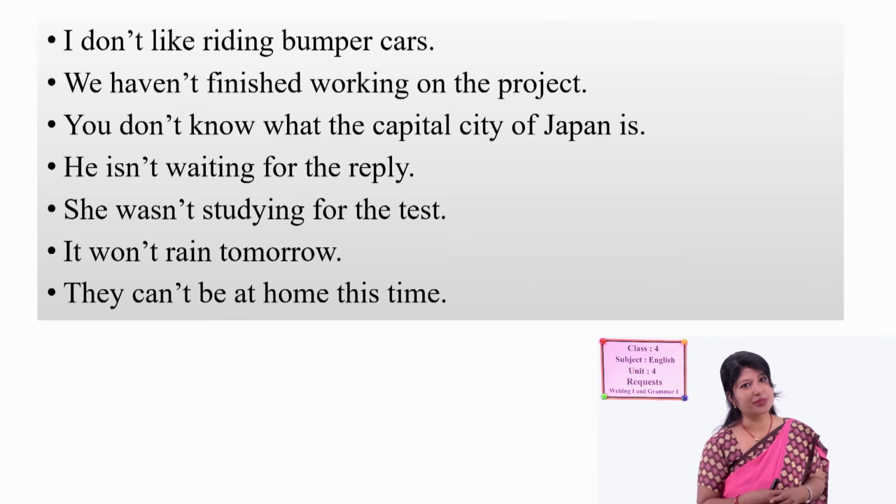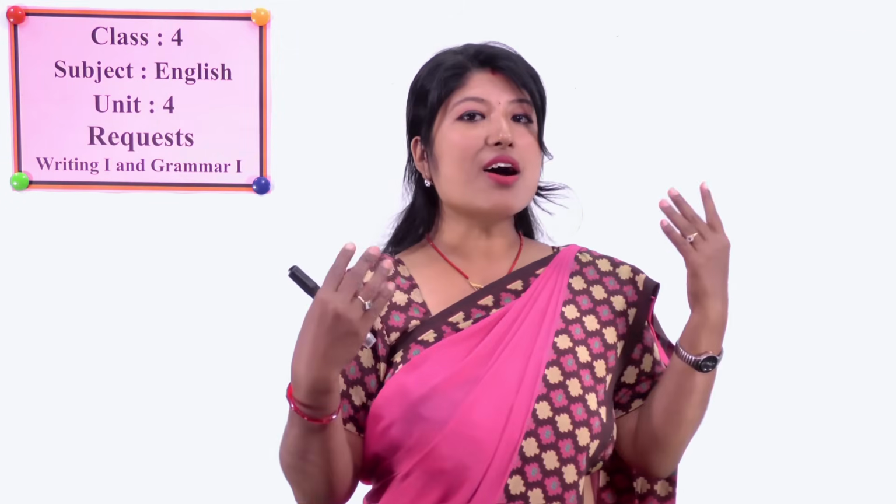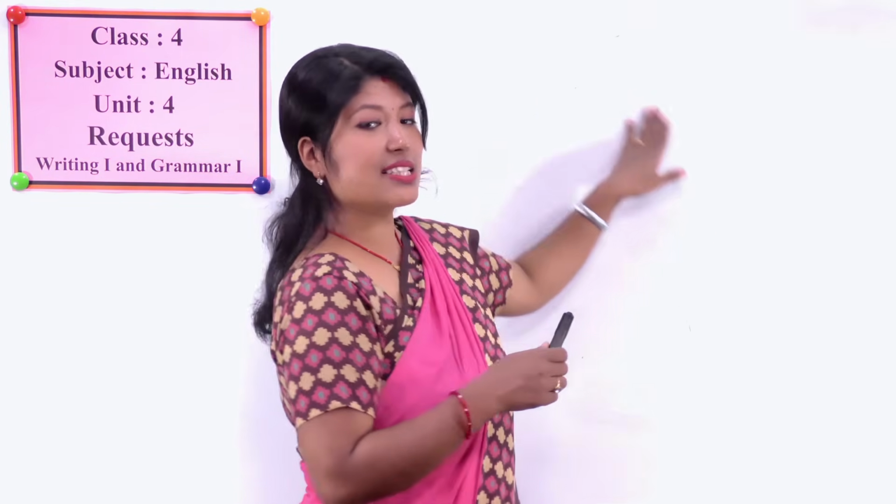Please look at the board. I'm writing something on the board to focus how we can make negative. While making sentences negative, we of course add no, not. These are the negative words, no and not.